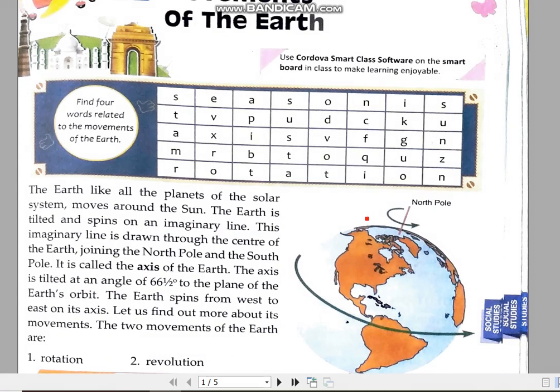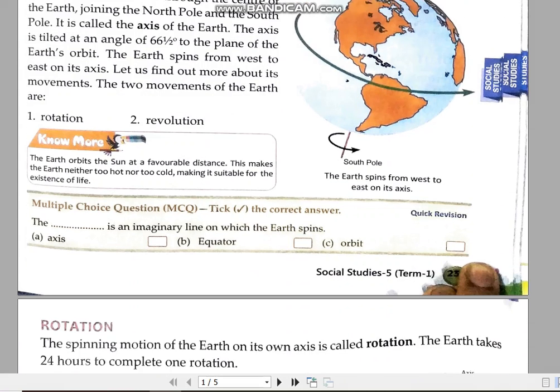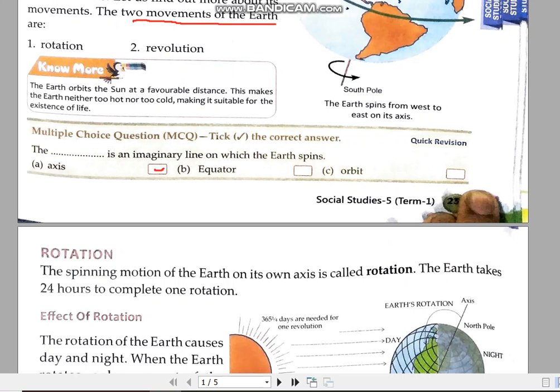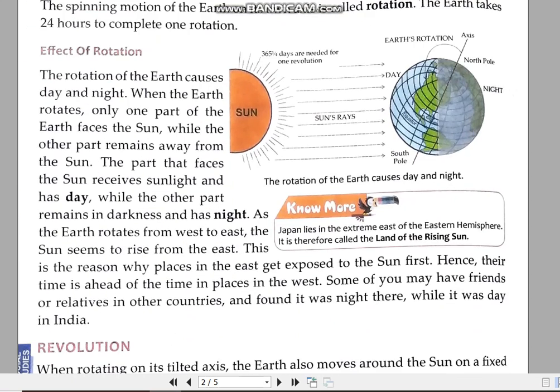Now, coming to the movements of the Earth, that is rotation and revolution, the two movements of the Earth. Okay, now here comes a question in your book. So, which is an imaginary line on which our Earth spins? Yes, that is the axis. Okay, now rotation. This is the rotation.